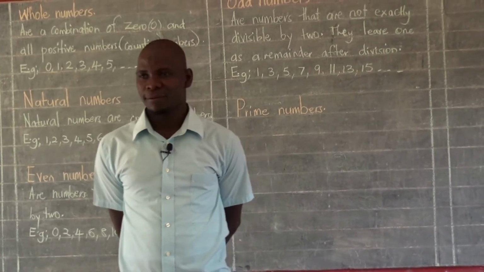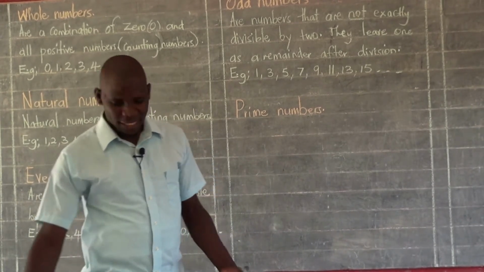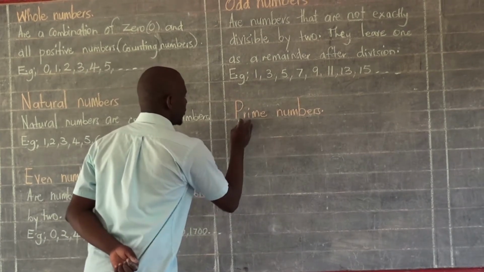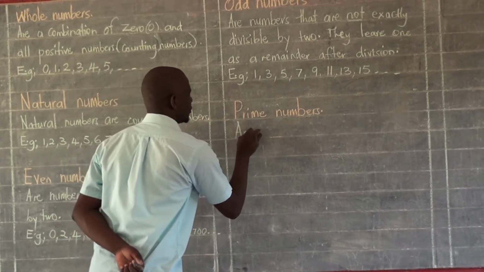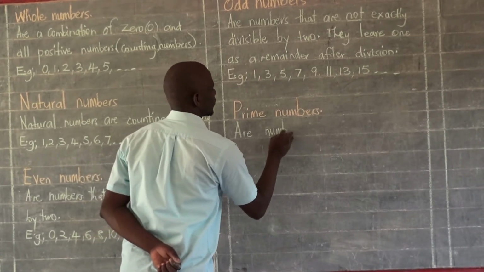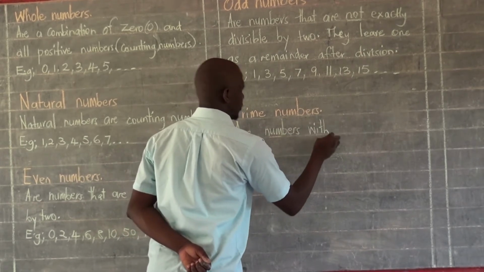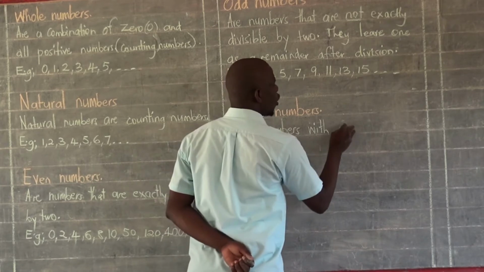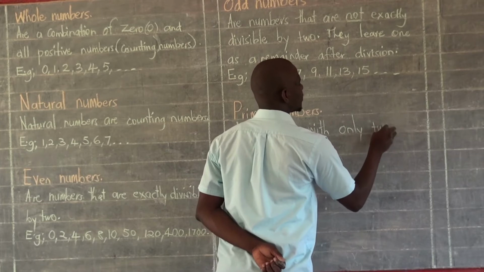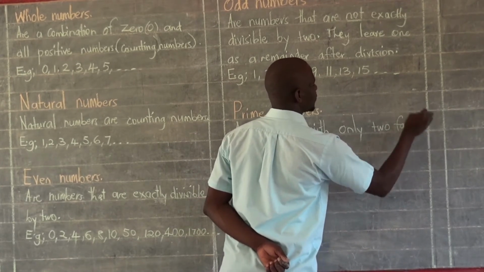Oh, wonderful. Deus has just told us what prime numbers are. And here is his answer. He says prime numbers are numbers with only 2 factors.